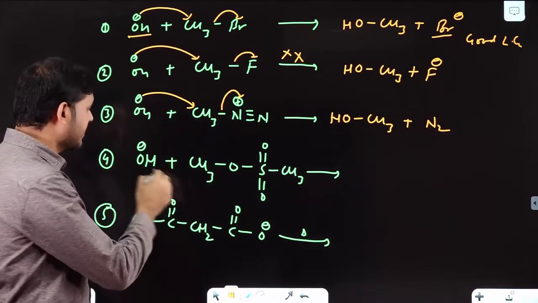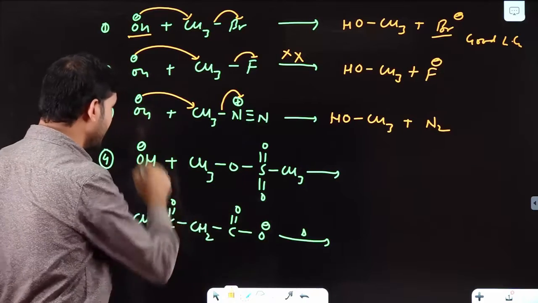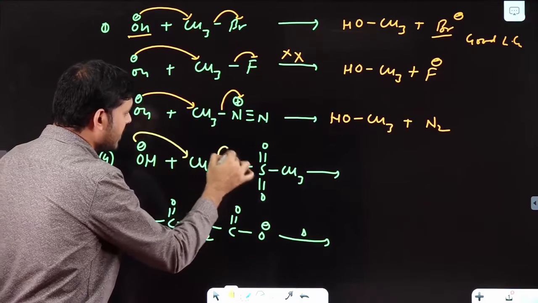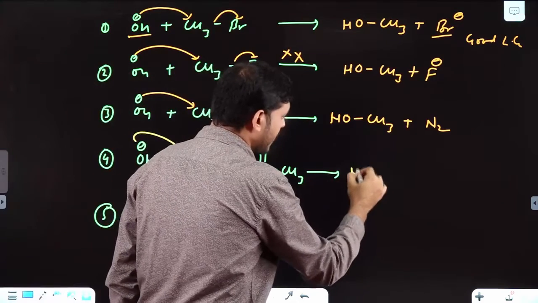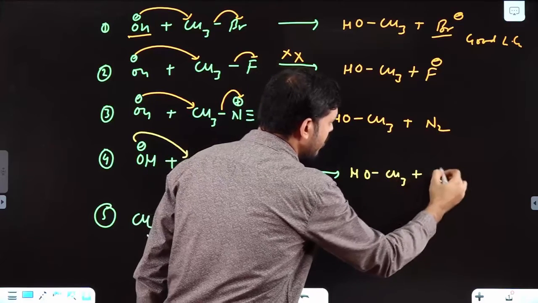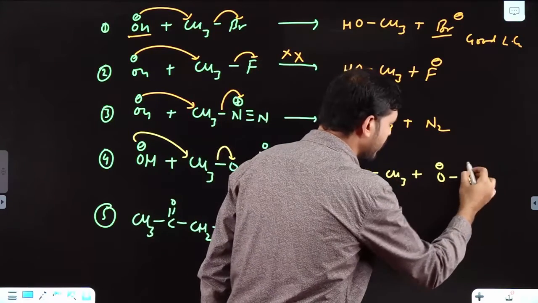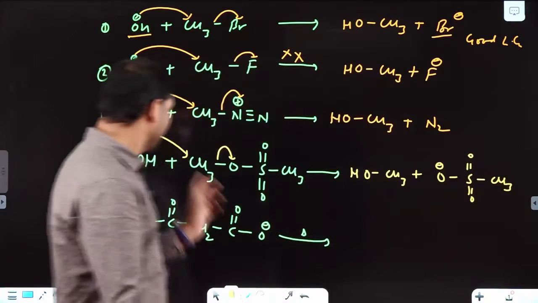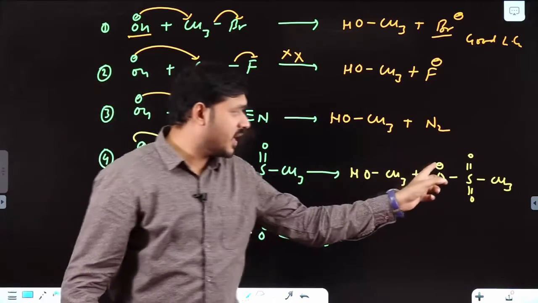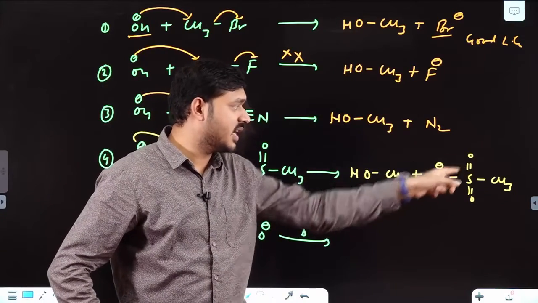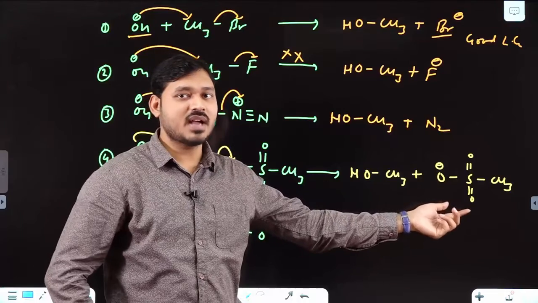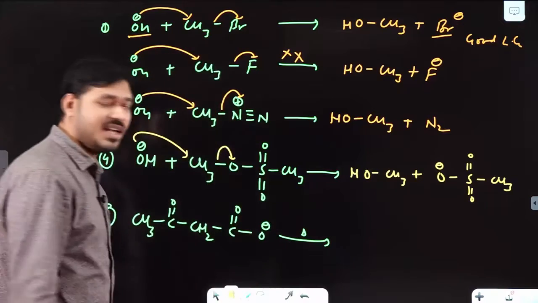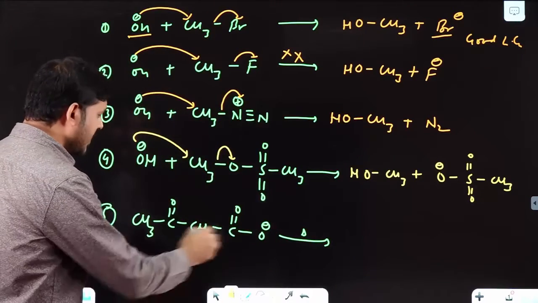Okay. Next, see, this is a neutral molecule and this is attacking reagent. What is the possibility? OH minus will attack this CH3 and this is removed. You will get OH CH3 plus O minus double bond O CH3. See, here O minus and here O minus is having resonance equivalent RS with this side or this side. So in this case it is very highly stable nucleophile. Okay, very stable, so good leaving group. Clear? Okay. Next, this one.